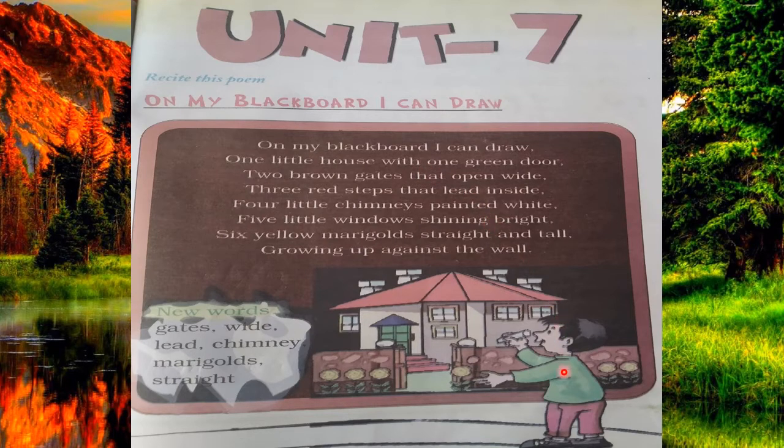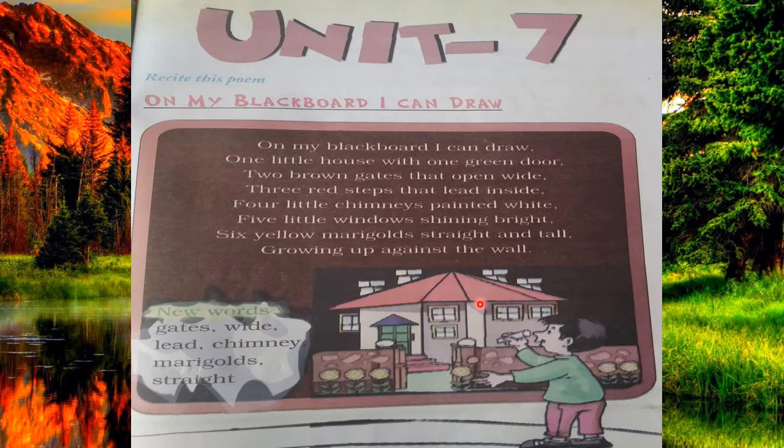And in this poem there is a boy, a little boy just like you. And what he can do on his blackboard, you have to read in this poem. Okay, so here in this poem: On my blackboard I can draw one little house with one green door, two brown gates that open wide, three red steps that lead inside, four little chimneys painted white, five little windows shining bright, six yellow marigolds straight and tall, growing up against the wall.